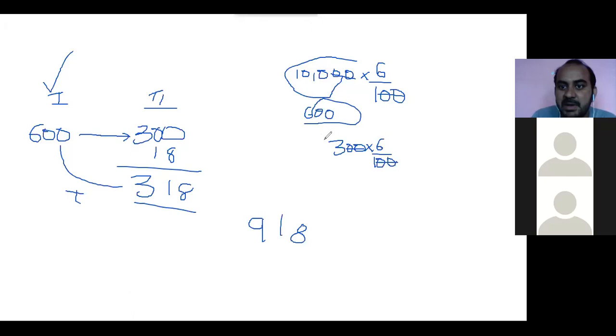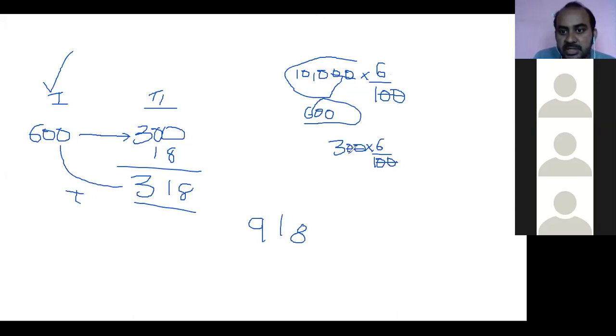Now again find the 6% rate of interest on this 300. 300 into 6 by 100, I got 18. 300 plus 18, 318. Then add these two numbers and you will get 918. Clear?